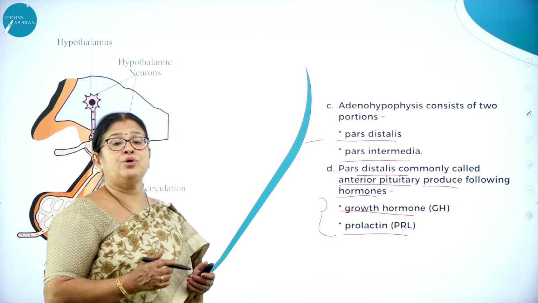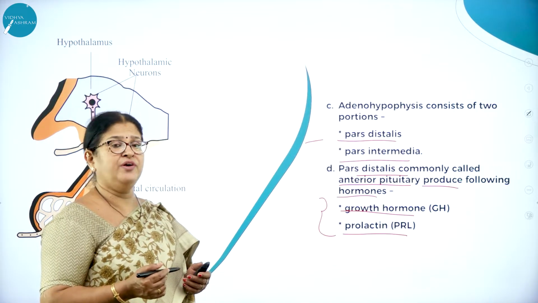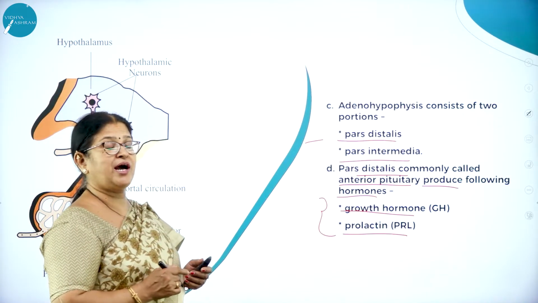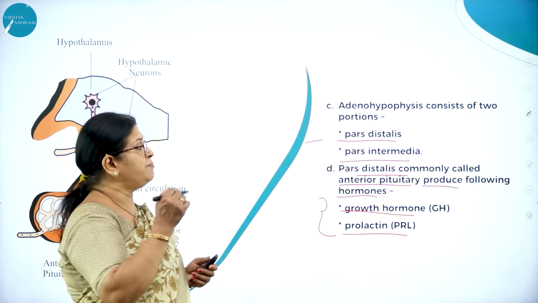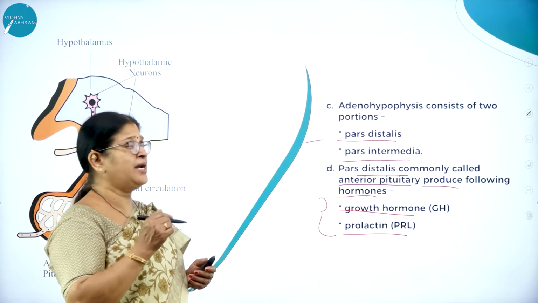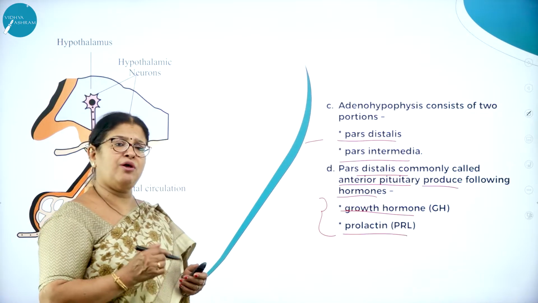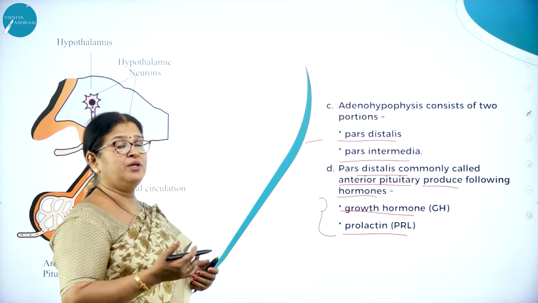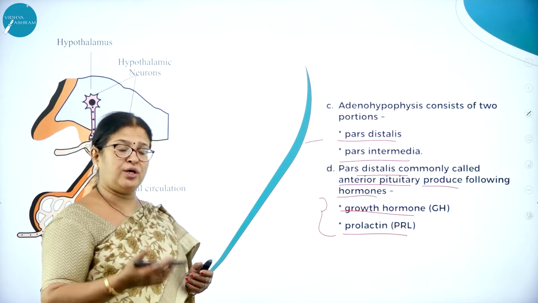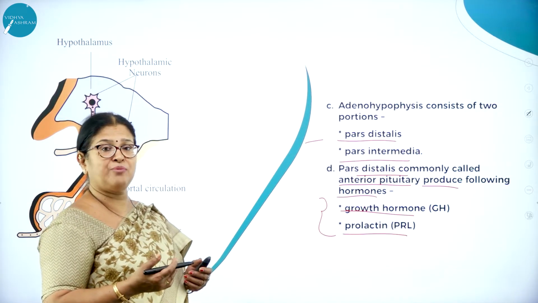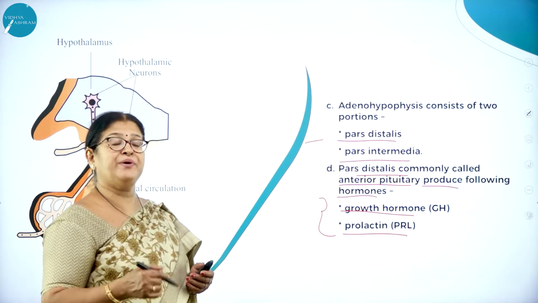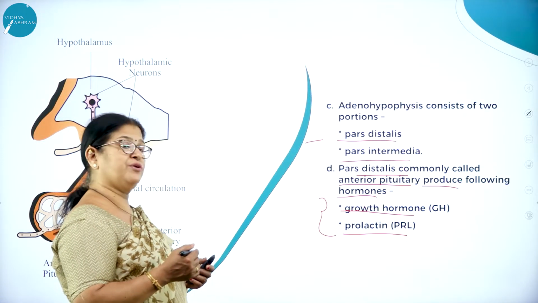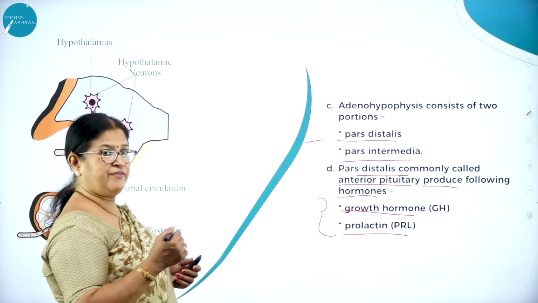All of us know growth is a very important characteristic feature of human beings. Which hormone controls growth? It's a very important hormone called growth hormone, which is produced by the anterior pituitary, and that too by pars distalis. I think all of us know growth can be neither too much nor too less. Hyposecretion of growth hormone leads to dwarfism, and hypersecretion of growth hormone leads to gigantism. We all know that, right?